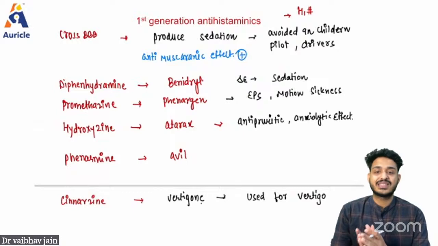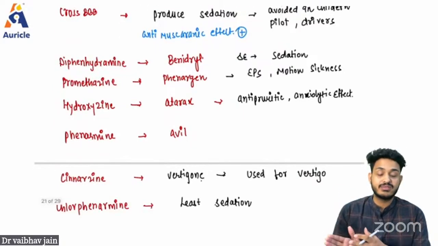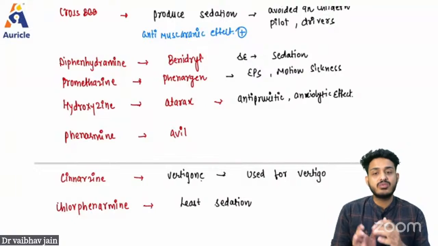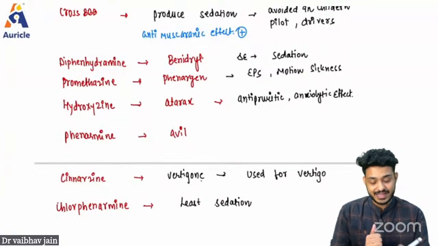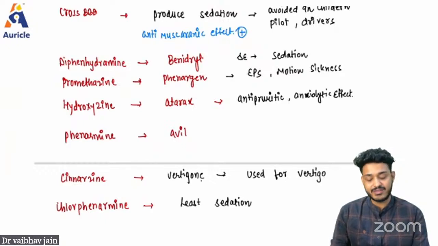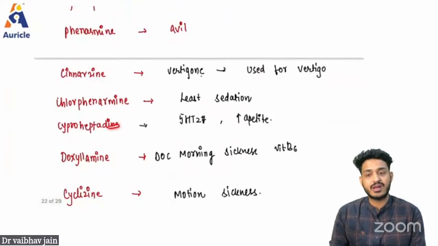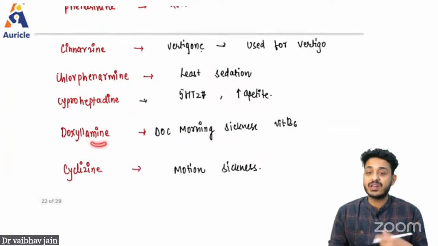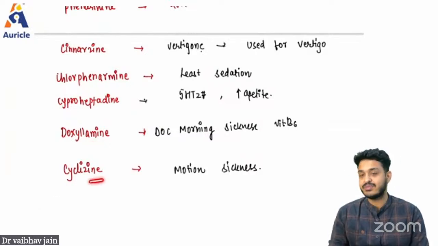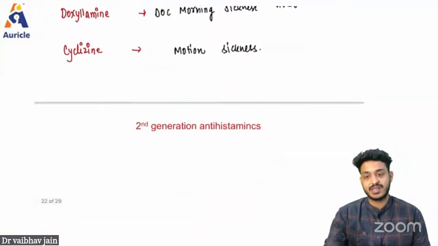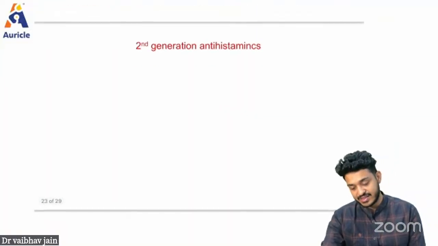Remember how they will be asking you questions: what are the first generation, what are the second generation drugs, and how they are differentiated? I have given you great details. Diphenhydramine, Benadryl; promethazine, that is Phenergan; hydroxyzine, that is Atarax. Uses I've told you, right? Cinnarizine for vertigo; chlorpheniramine you find in anti-cold preparations; cyproheptadine for appetite and 5-HT2 blockade; doxylamine drug of choice for morning sickness; and cyclizine we can use in cases of motion sickness. Now we are going to understand the second generation antihistaminic drugs.